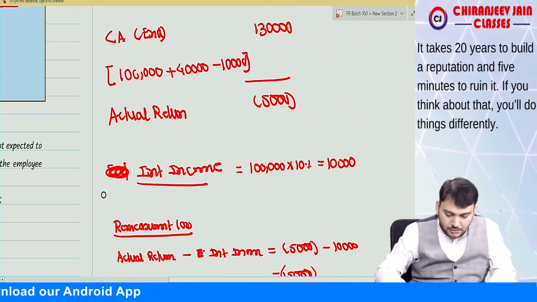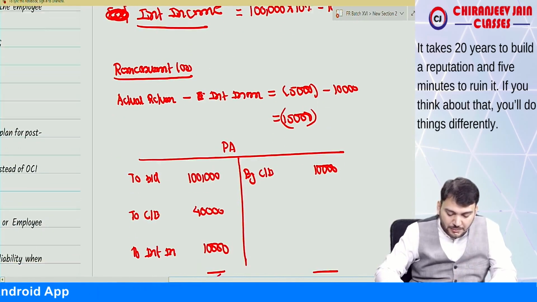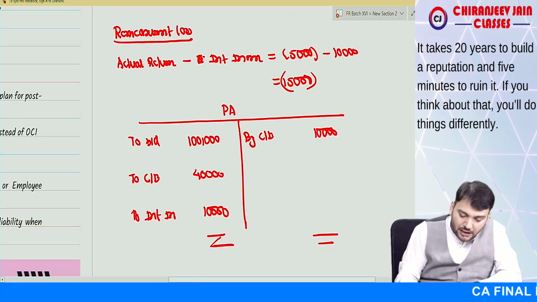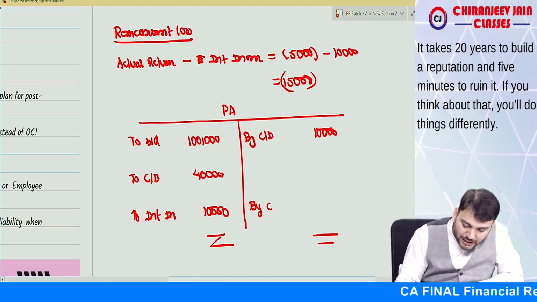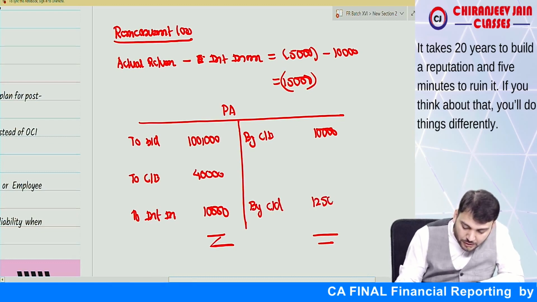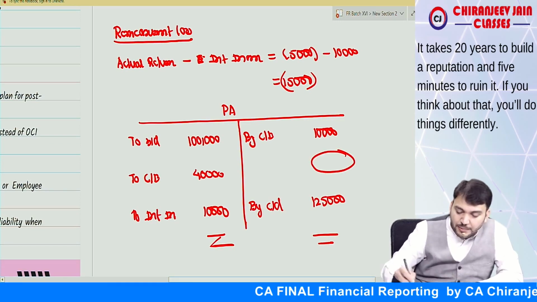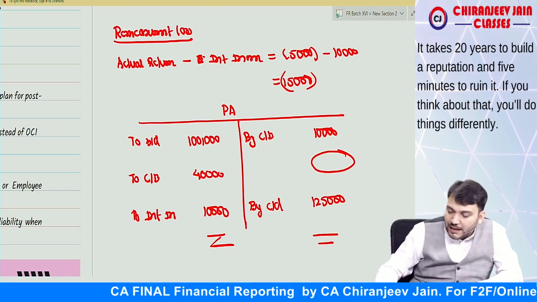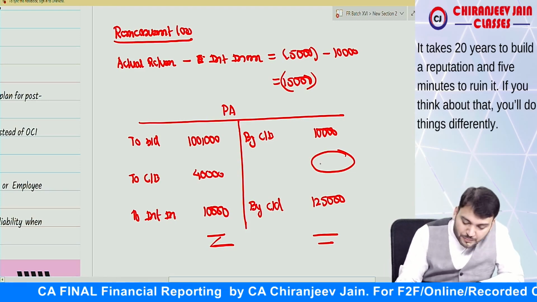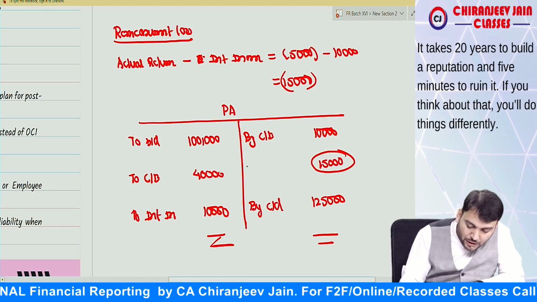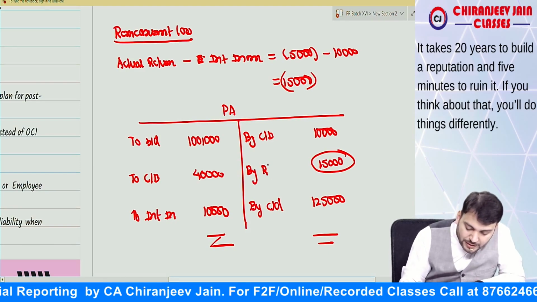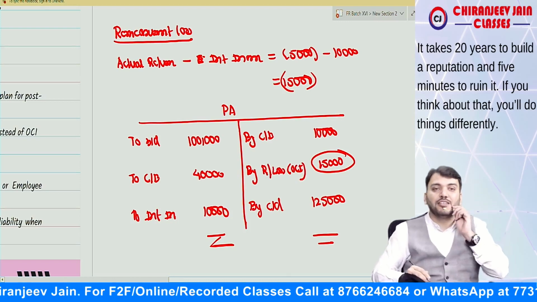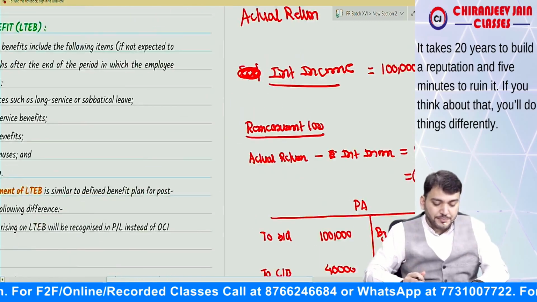1 lakh into 10%, 10,000. Everything is correct? Yes, sir. So this becomes 1 lakh. What is the closing balance? The closing balance is 1 lakh 25,000. So how much is this difference coming? Check. 1 lakh 50,000 minus 1 lakh 35,000 is equal to what? 15,000. So this becomes the actuarial loss. This is the remeasurement loss, which will be transferred to OCI. Have you understood this point?